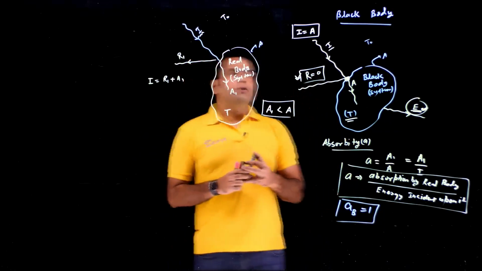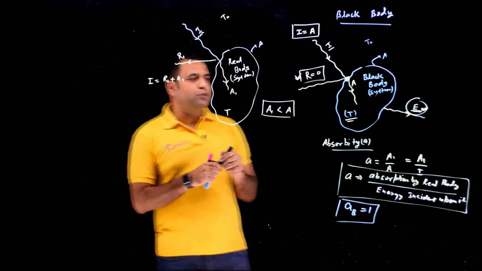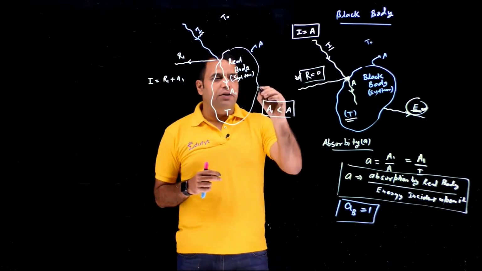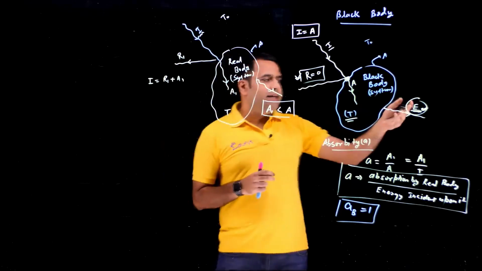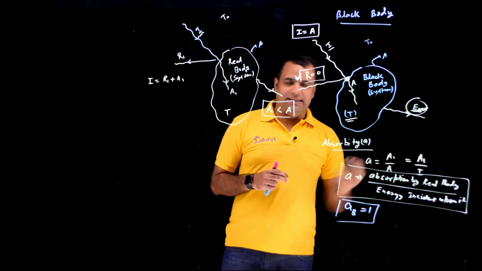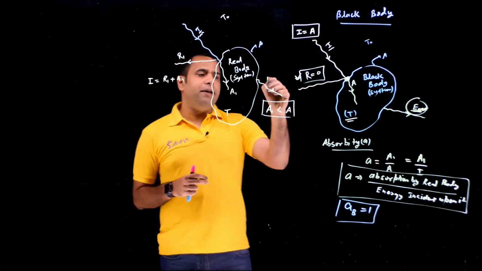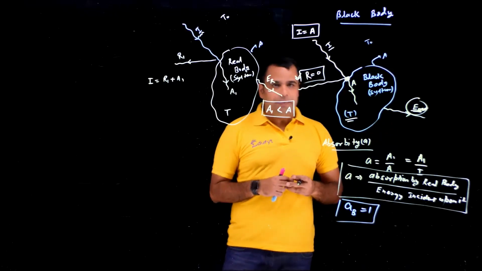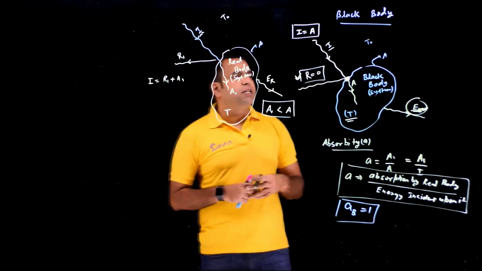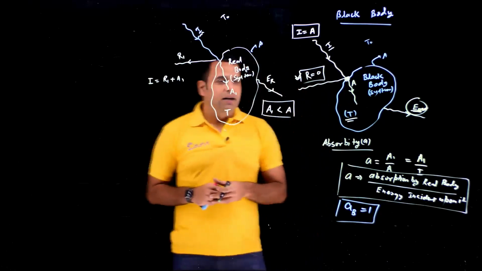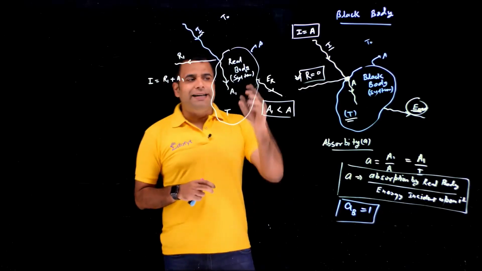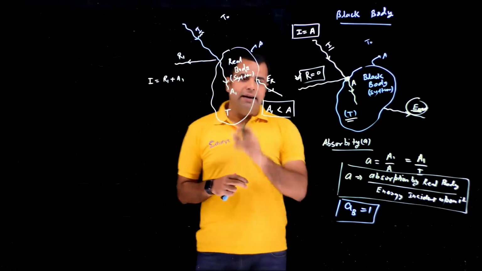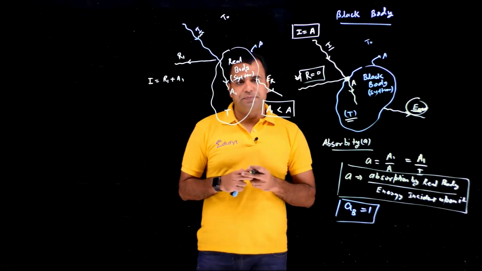Okay, so this was regarding the absorption. We have compared the black body with the real body for absorption. Let's talk about the emission also. See, here this black body is emitting E, and I'm calling this EB, let's say, for the time being. So the real body will be emitting something, ER, also. This EB is the emission by the black body when the black body had temperature T, outside was T0, and cross-section area A. And we have the same real body which was emitting ER, where R stands for real. The black body and the real body have the same temperature and same cross-section area.